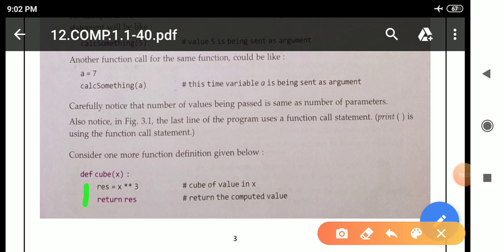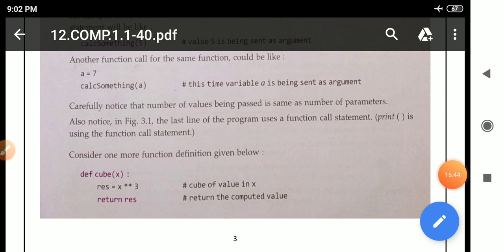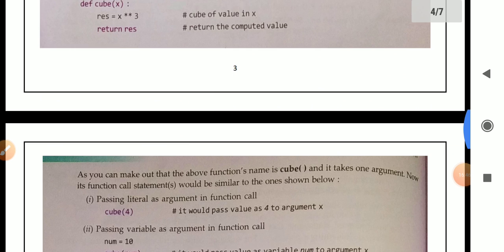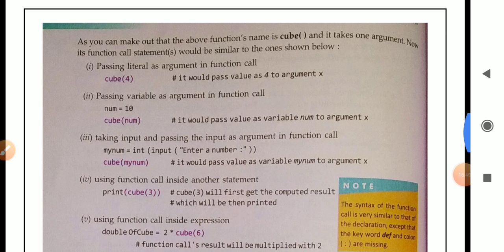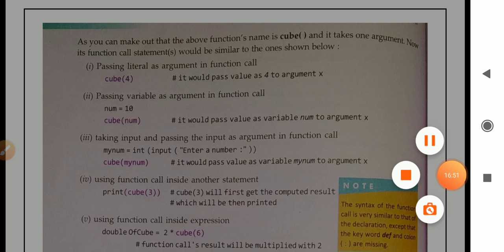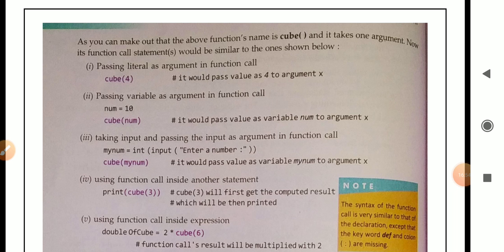And these two lines are known as the body of the function. This line is performing the calculation, and at last, return res. Res is the name of the variable which is storing the calculated result, and at last we are returning it. As you can make out, the above function name is cube and it takes one argument.